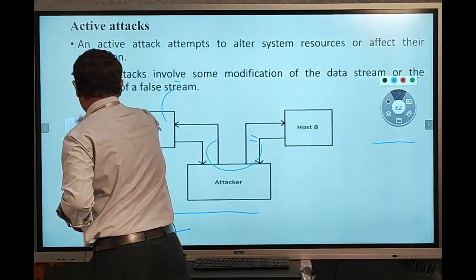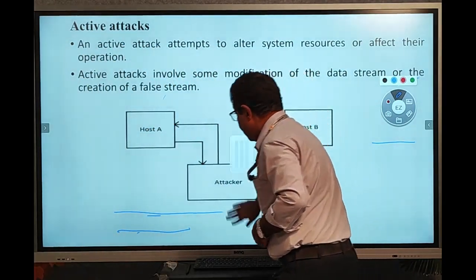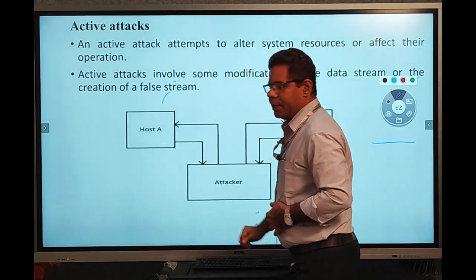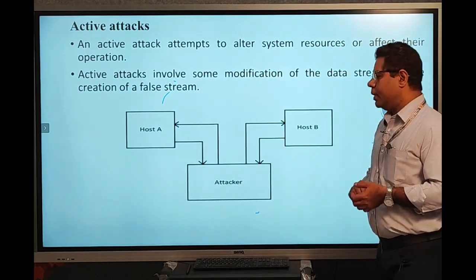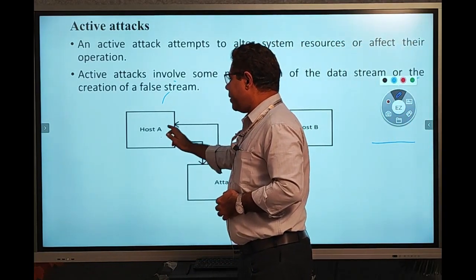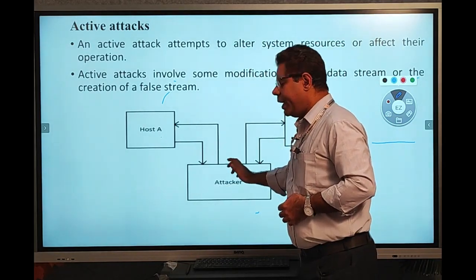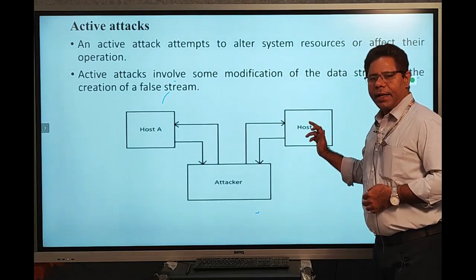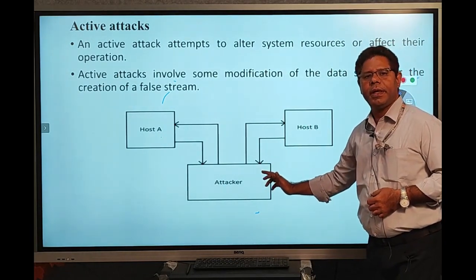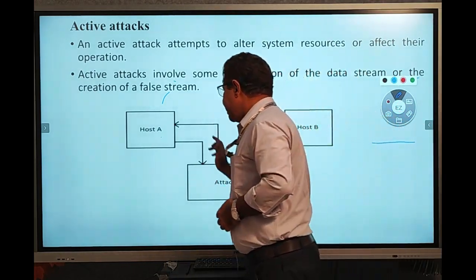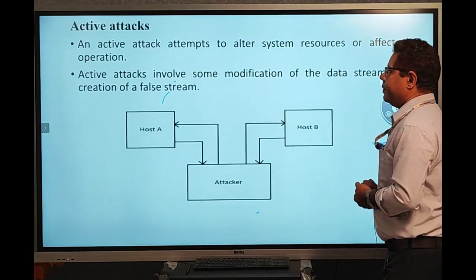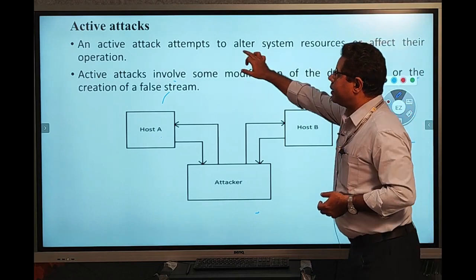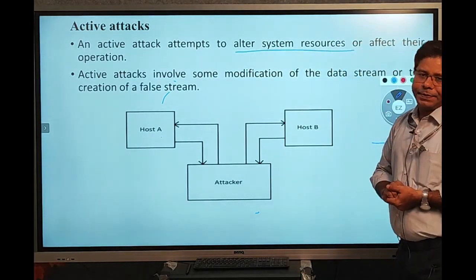In active attacks, the attacker modifies our data. For example, consider host A and host B. The attacker receives the data from host A, modifies that data, and sends it to host B. Similarly, the attacker receives the message from host B, modifies it, and sends that message to host A. So active attack means the attacker alters the system resources.